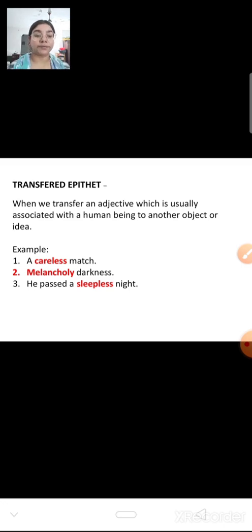For example, in your poem Rain on the Roof, in the second paragraph, a word is used, melancholy darkness. Melancholy means sad. Now you tell me, can the darkness be sad? No, the darkness cannot be sad, but the characteristic of a human is transferred, the adjectives which are used with humans are transferred to the non-living thing.